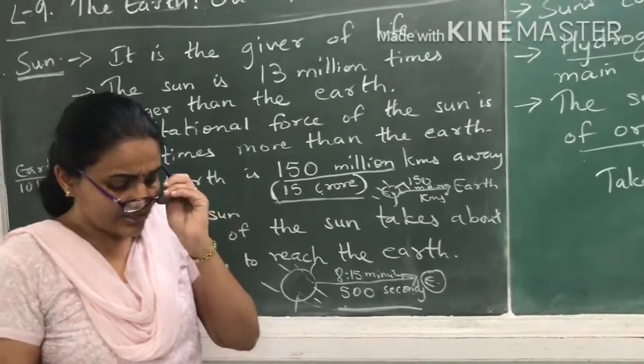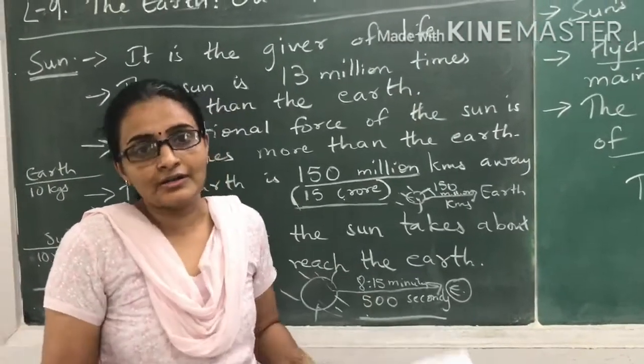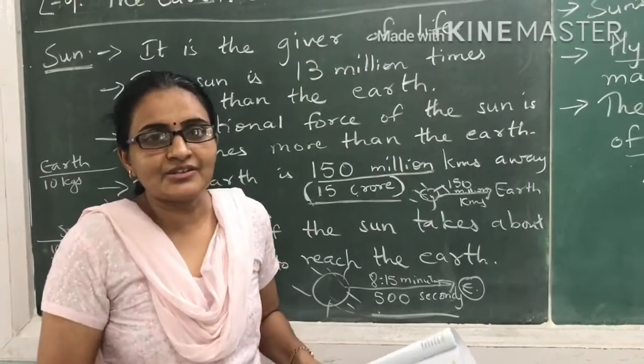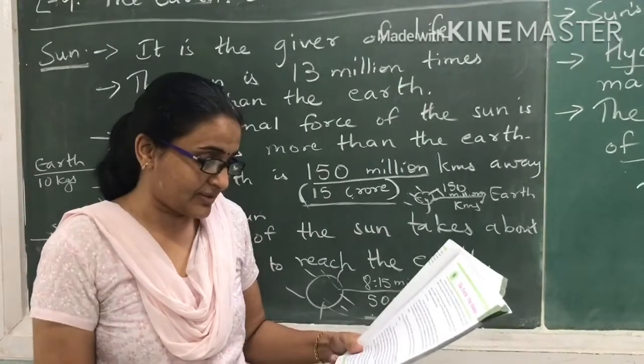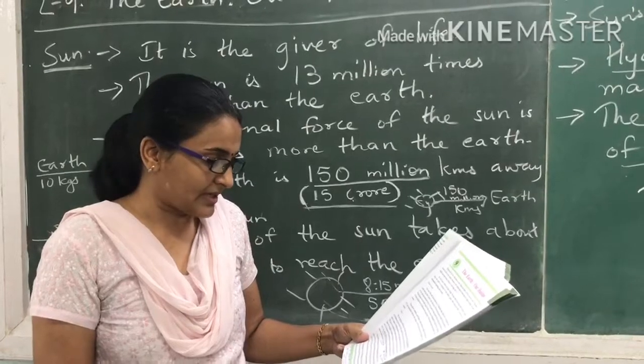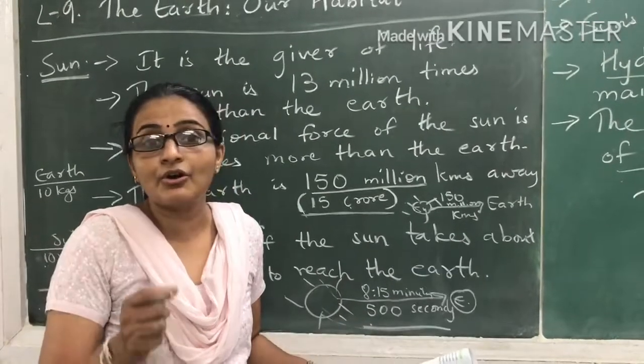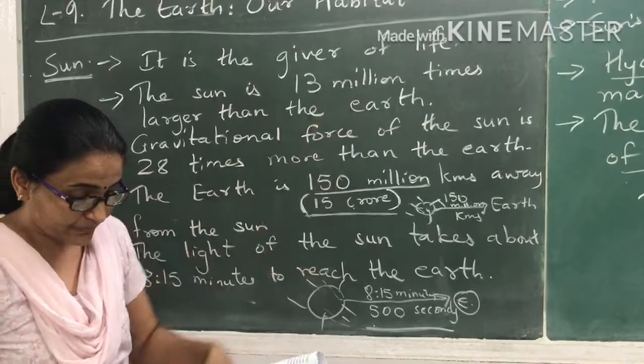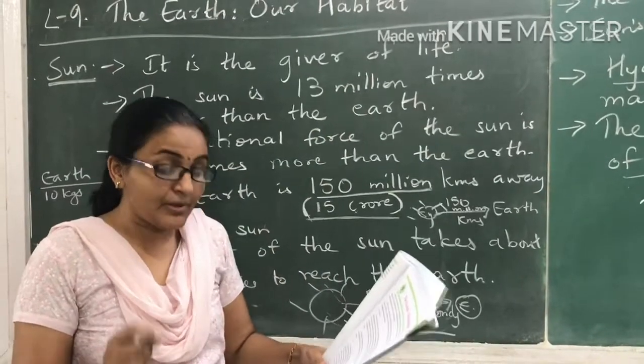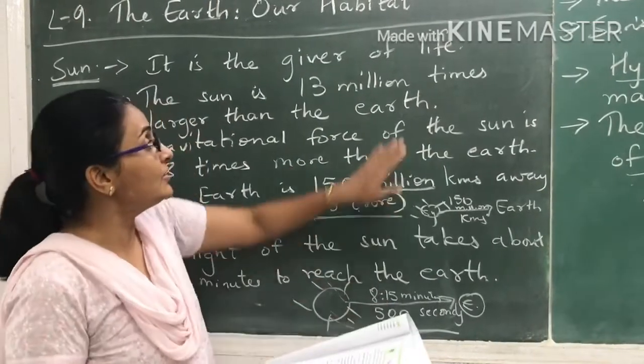We are familiar with the sun. Our daily work begins with the sunrise. Every day at sunrise we start our day. The sun is the honored star. It is considered as the giver of life. I already explained that to you. The sun is about 13 lakh times larger than the earth.